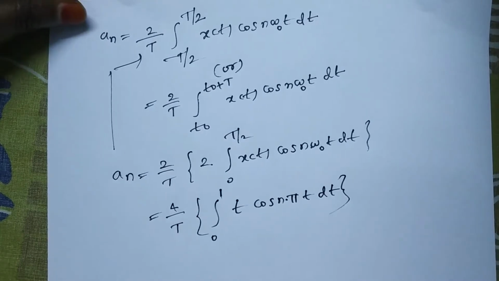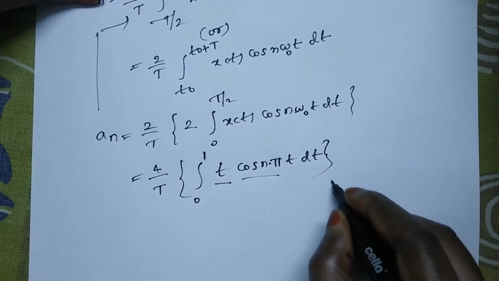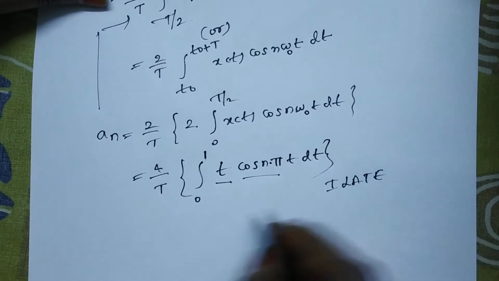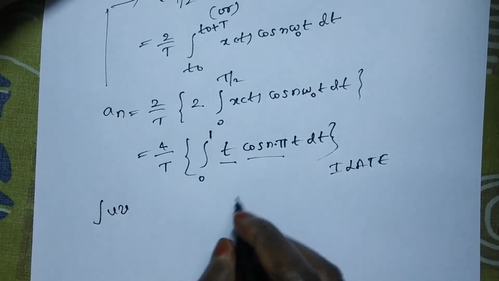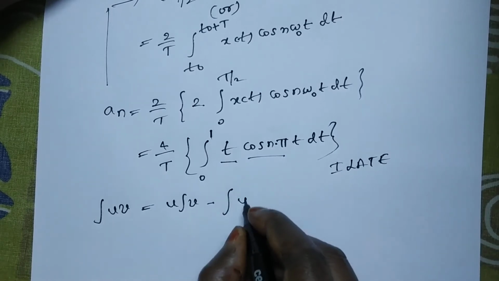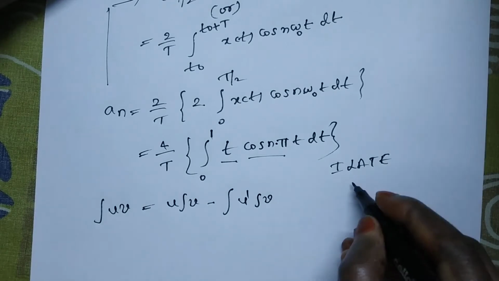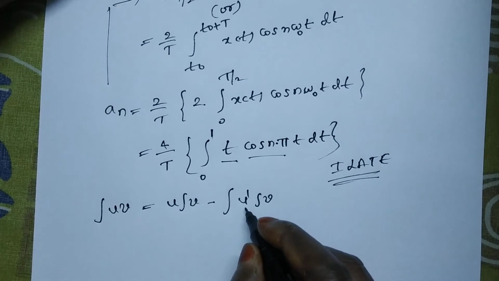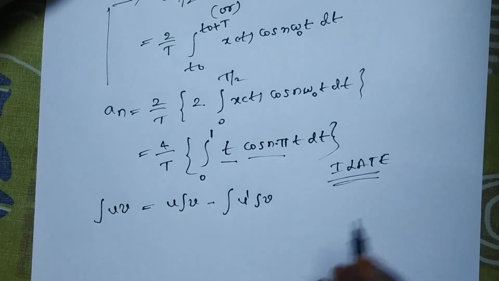You have to integrate this, and here two functions are there. I already explained the integral uv formula, so you apply it because two functions are there: u integral v minus integral of u dash times integral v. By using this ILATE rule, the term that vanishes easily is the differentiation term.